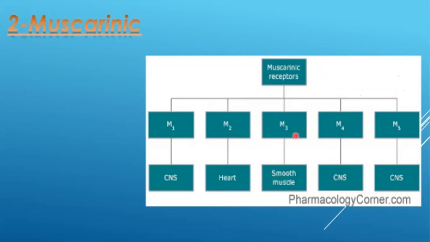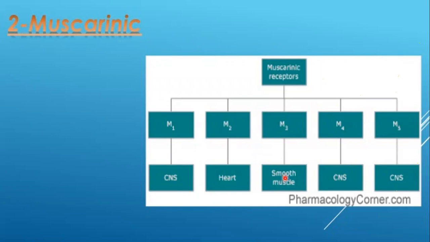All the different types of muscarinic receptors are present at the target organs. But a small quantity of these different types of muscarinic receptor are also present at the level of the central nervous system. Only M2 and M3 are the two types which are also present in a small amount at the CNS. But besides the CNS, M2 is also present at the level of the heart, and M3 is also present at the level of the smooth muscles, right?